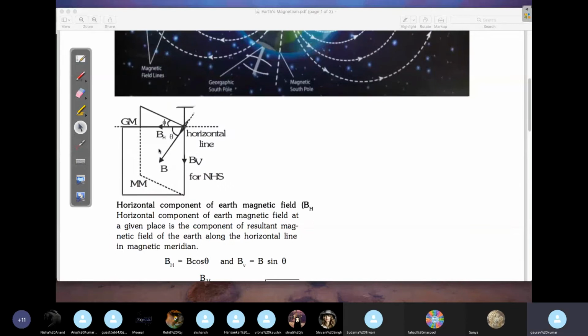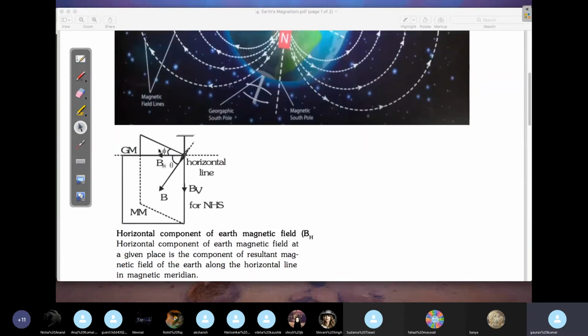So with the horizontal, they call this angle the dip. Sorry, not with the vertical. With the horizontal, this angle they call as dip. This angle they call as what? Dip. Again, I'll explain you, please see here.